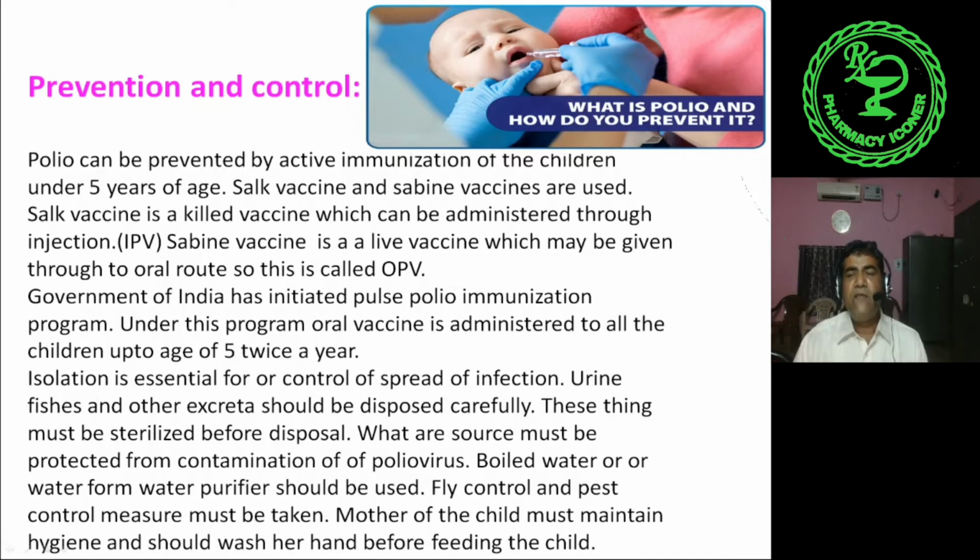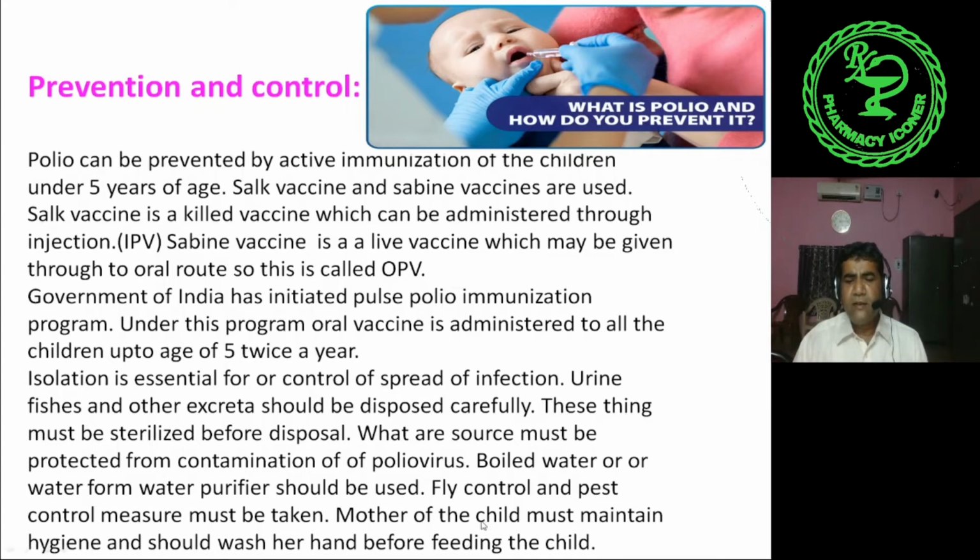Second, if polio happens, that patient must be isolated to prevent further spread of infection. Urine, feces and other excreta should be disposed of carefully, and sterilized before disposal. The source of infection must be detected, that is, from where the child got the infection, and a water purifier may be used.